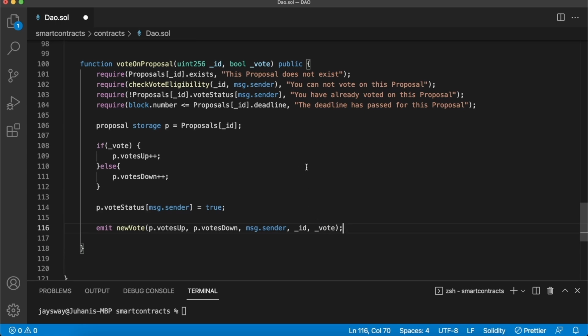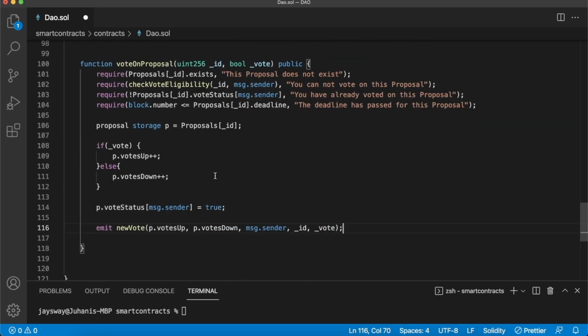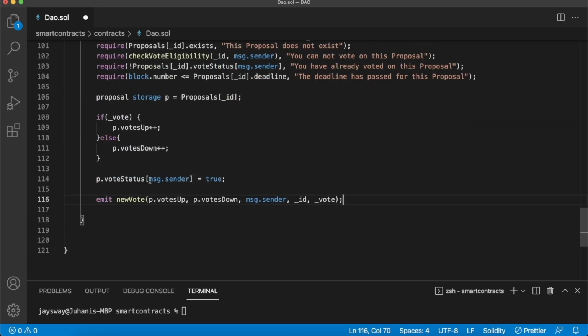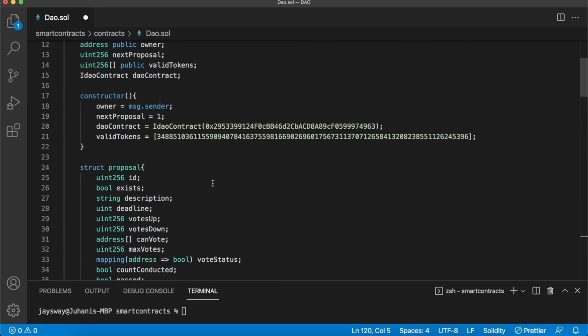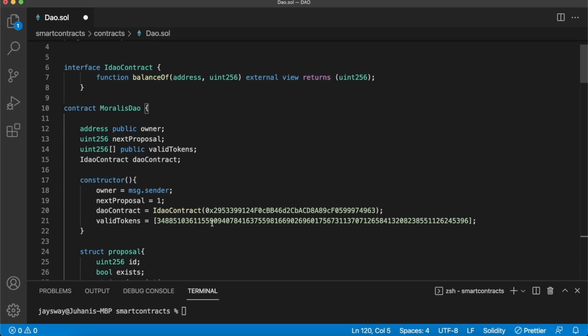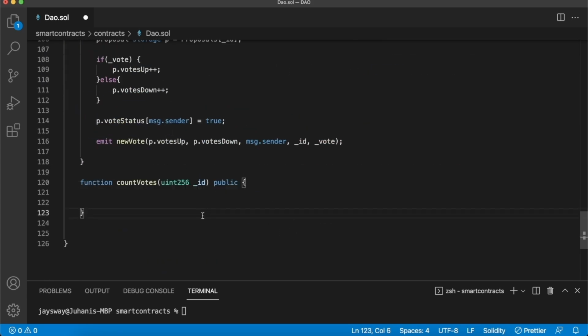And now, the last two functions will be just for the owner of the smart contract. When these proposals are created and the deadline has passed, we want to be able to count the votes to see whether this proposal was passed or not. And then also we want to have a function that can add new valid tokens into our smart contract if we want to have new DAO members that hold different NFTs in the future. All right, so for counting the votes, let's create this function called count votes. All it takes as a parameter is the proposal we want to count the votes for.